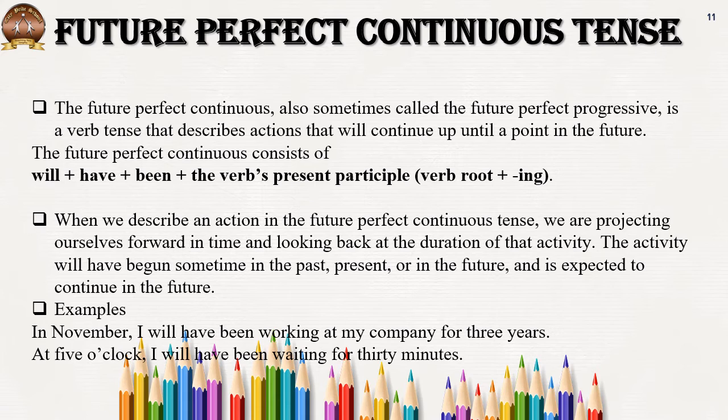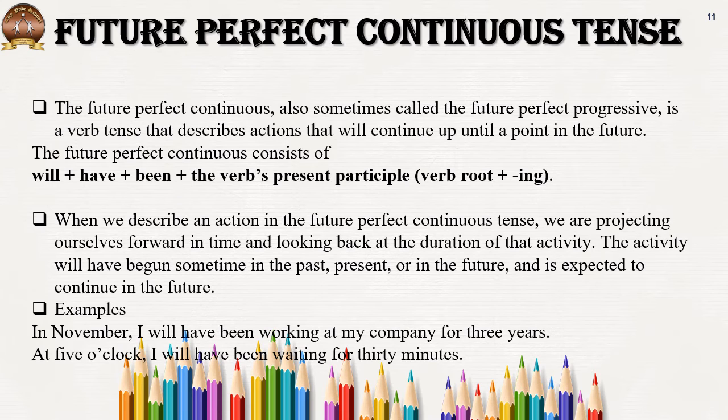Now, future perfect continuous tense, also called future perfect progressive, is a verb tense that describes an action that will continue up until a point in the future. Now, as you know, perfect continuous is a tense where the action is continuous till the time it ends, right? So it remains the same in all tenses, just that the time is different: present, past and future. So until a point of time in the future that action was continuing and then it ended. Okay. And the formula is will have been plus verb plus ing.